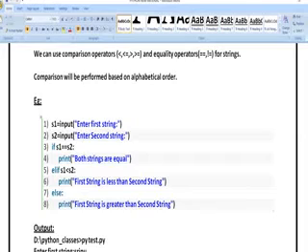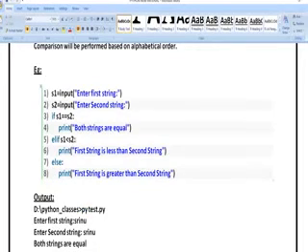S1 is equal to input of enter first string. I am asking the user to enter the string. Next, S2 is equal to input of enter second string. I am asking for another string. If S1 is equal to S2, meaning whatever input I have entered in S1 and S2 are the same, I am going to get that both strings are equal. If S1 is greater than S2, I am going to get one statement. If S1 is less than S2, I am going to get another output. Based upon the input you have entered, I am going to get the output.